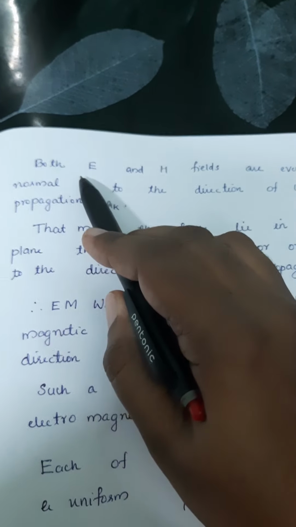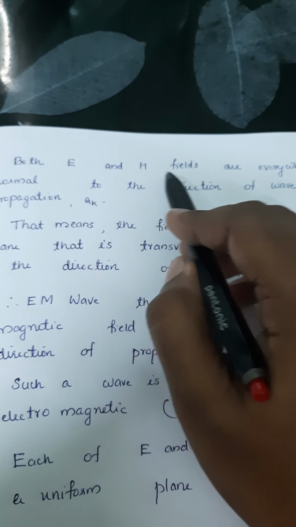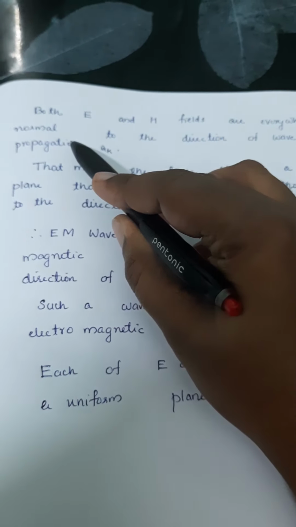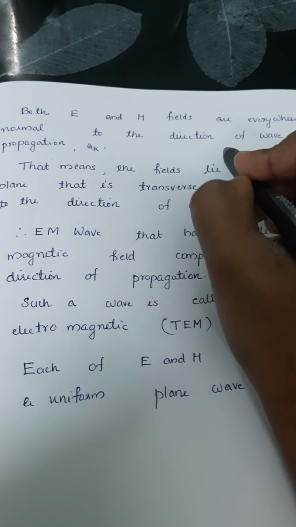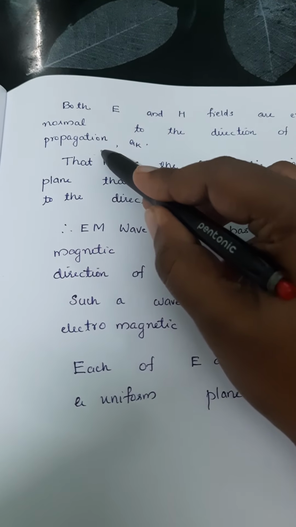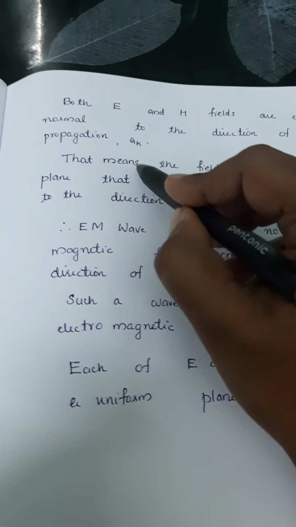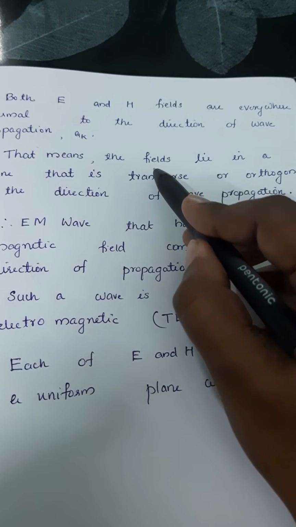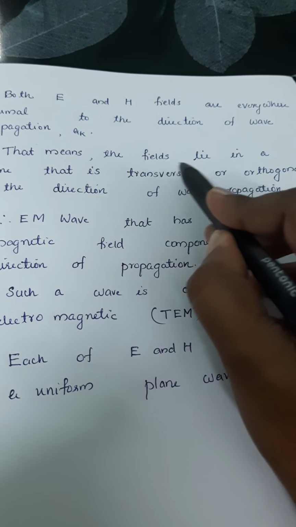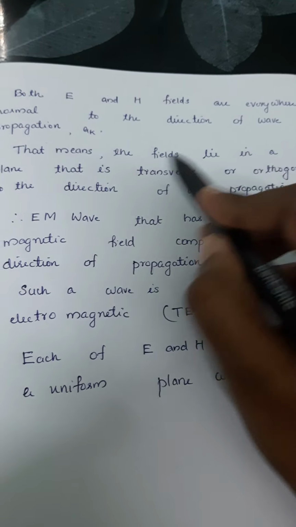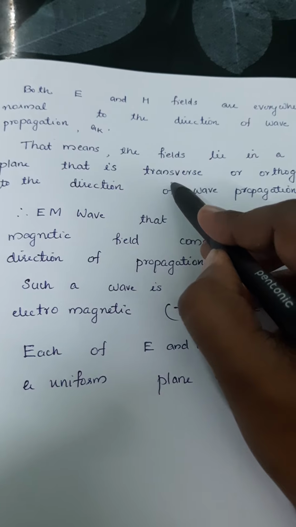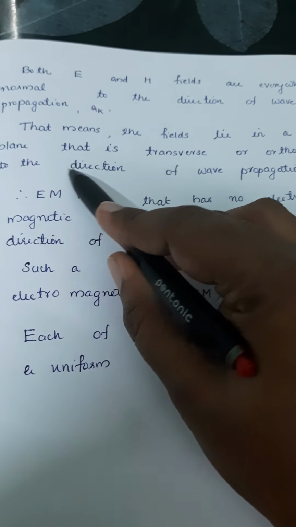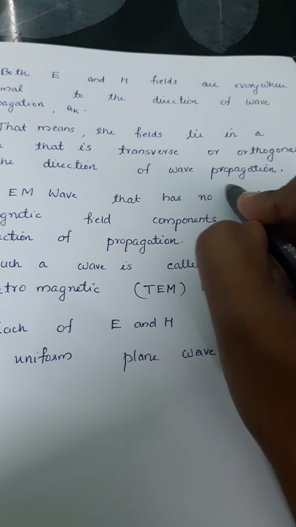So we can say that both E and H fields are everywhere normal to the direction of wave propagation a_k. That means both the electric and magnetic fields lie in a plane that is transverse, or orthogonal, to the direction of wave propagation.